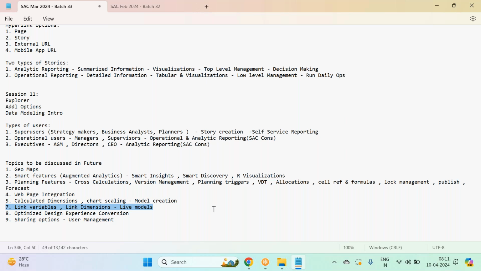If you're consuming from two BEx queries into one story and you want to link or merge the variables, we make use of the link variables option. So link variables are majorly seen in live modeling. I'll cover it during live modeling.